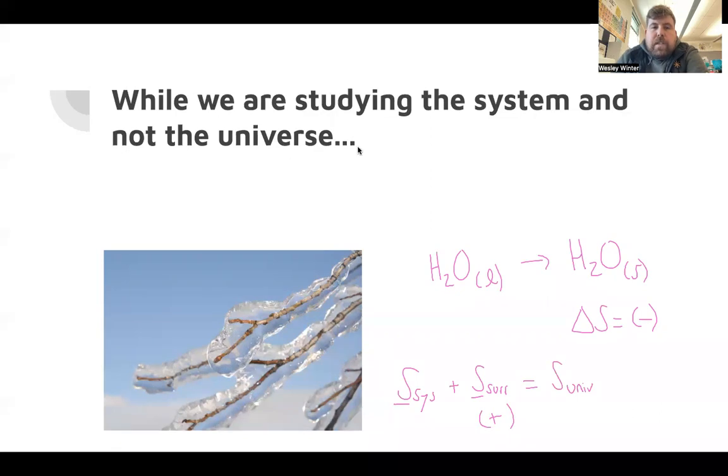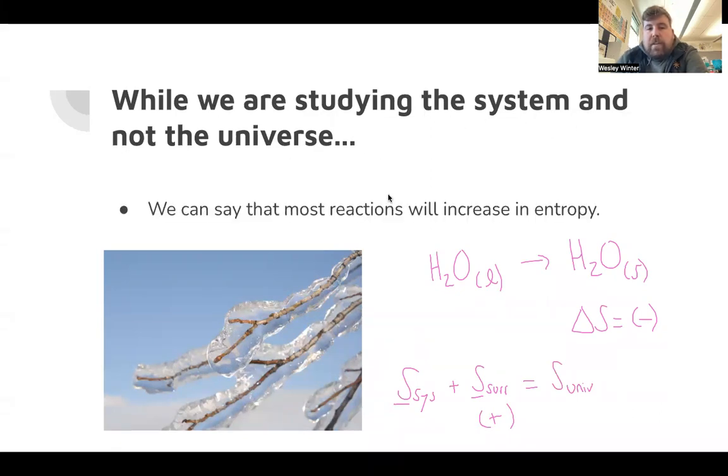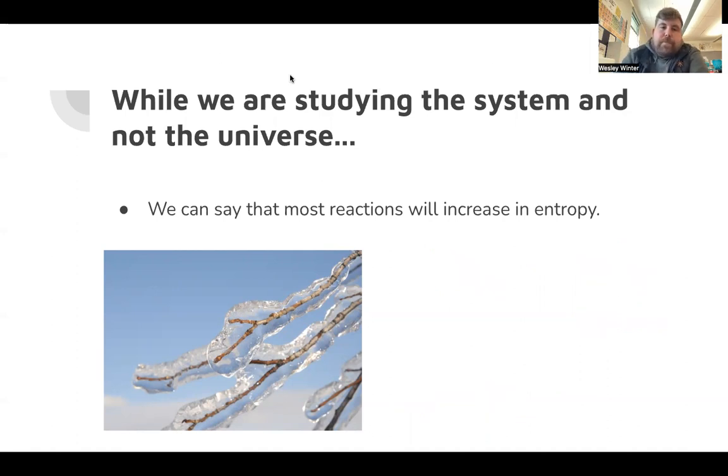While we are studying this system and not the universe, we can say that most reactions do increase in entropy. So this is a less common example because delta S was negative. Most reactions will have a positive value for delta S because this increases the value for the entropy of the universe.